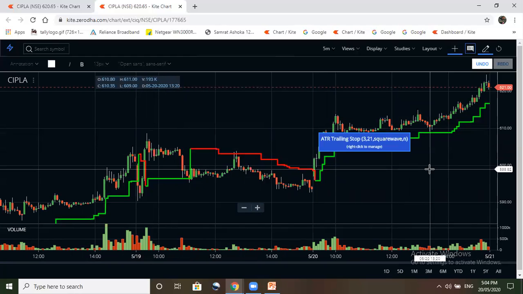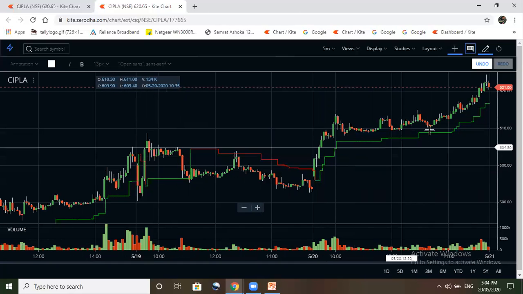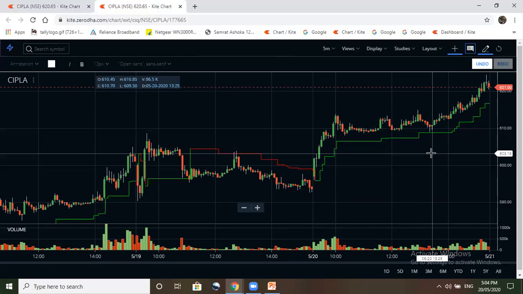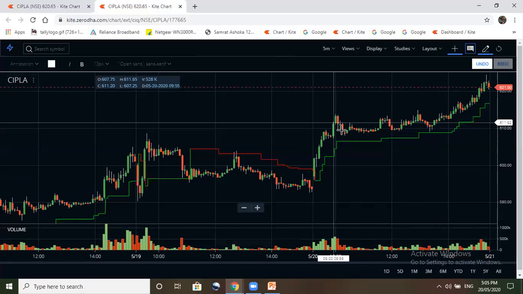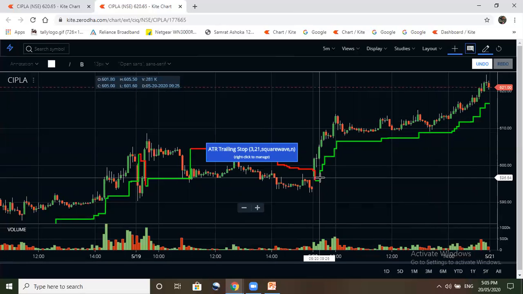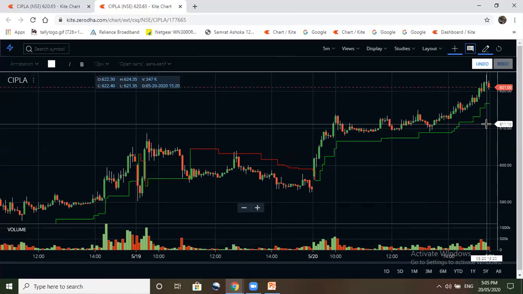Anything can happen. The big candle can come and you may exit at your cost also, or if the candle is very big, then it may make some loss, but that is a very rare case. So what happened today? No stop loss was hit, and you entered at 602 rupees, and still you were there till the end of the market, like at 624, or before that also you would have exited your stock.